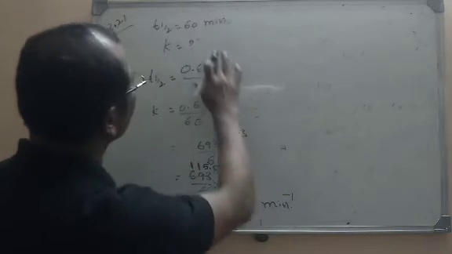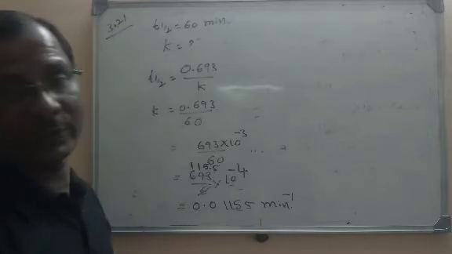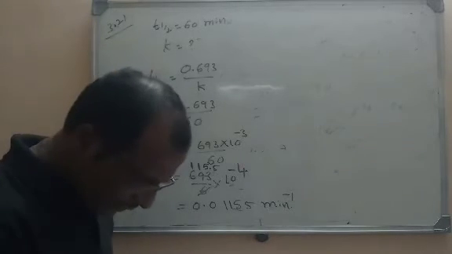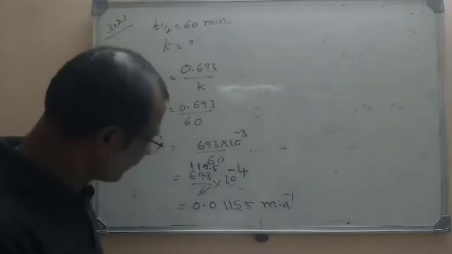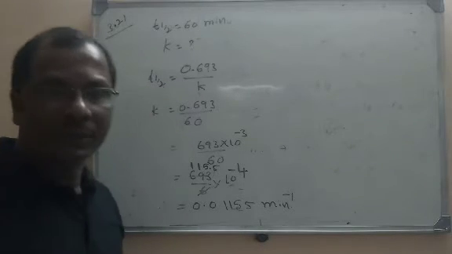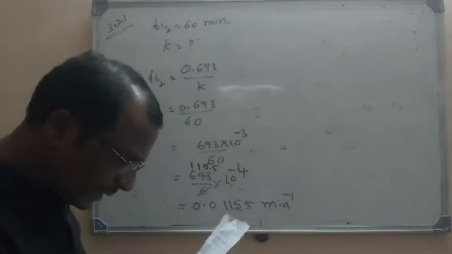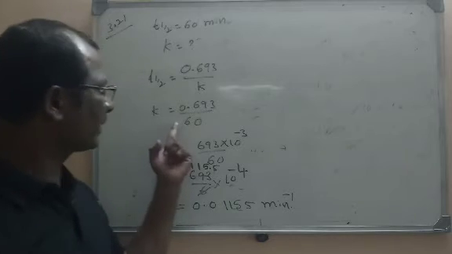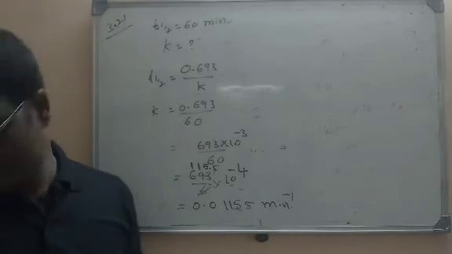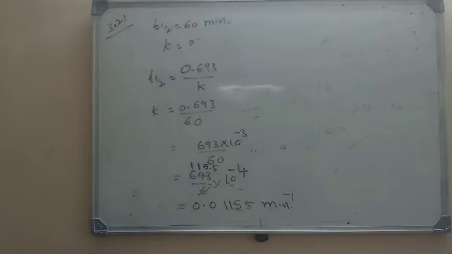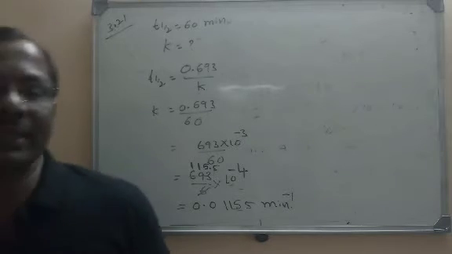So what are the units of K? Minute inverse is the unit for K. So what is the answer? Final answer, it is 0.01155 minute inverse. So this is the final answer. So simply the substitution here and simplification. So we have done some problems based on the order.